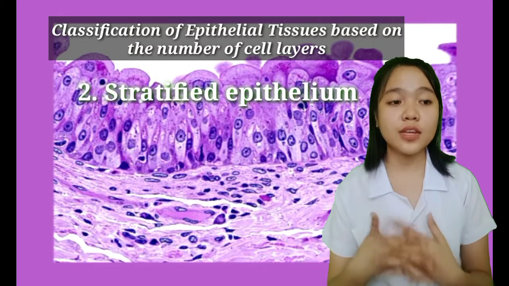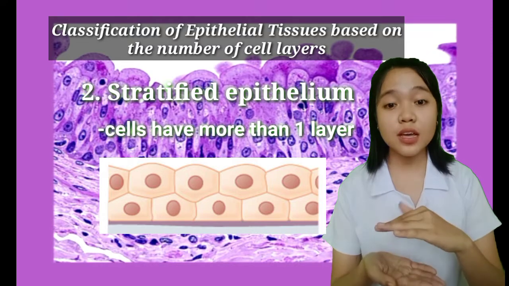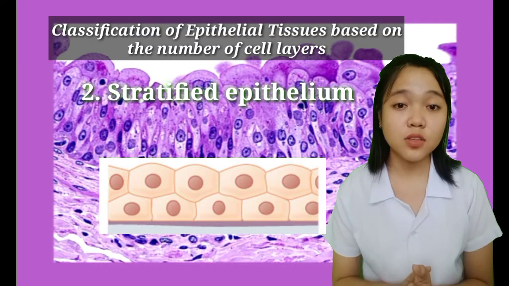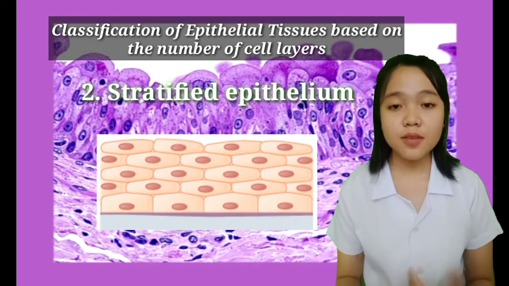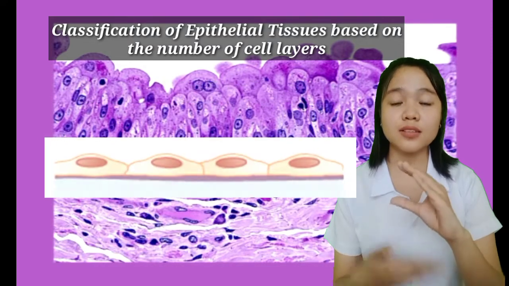Pangalawa is stratified epithelium. The cells have more than one layer. So, kapag yung layer niya is dalawa na, or tatlo, or apat, or marami na siyang layers, then that is called stratified epithelium. So, kapag multi-layered na, again, that is stratified epithelium. Kapag isang layer lang, simple epithelium.